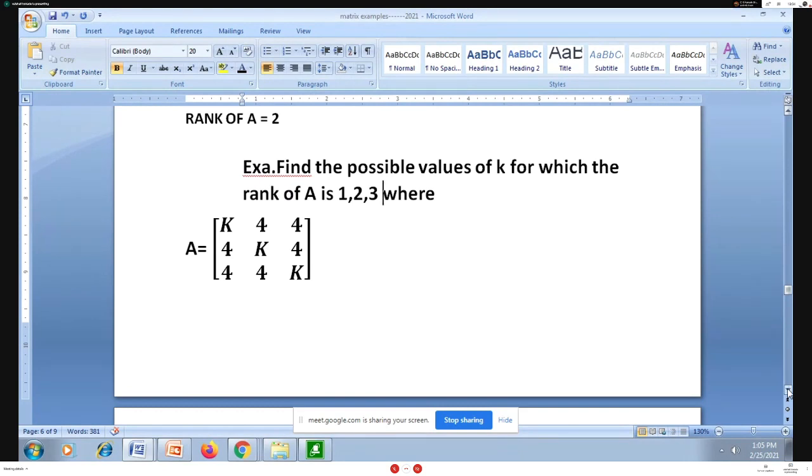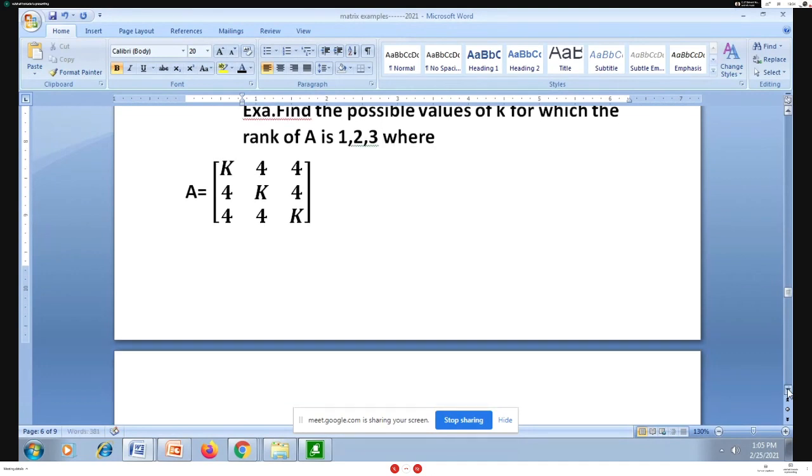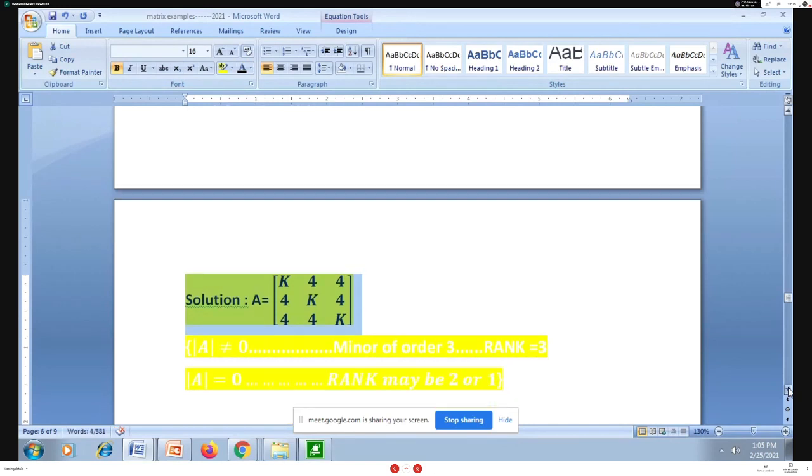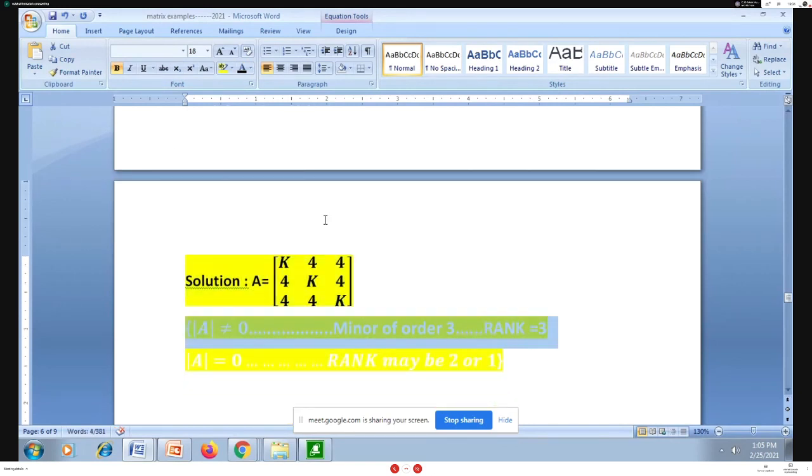For this matrix A, I'll consider the minor of order 3, which means the determinant of A. So I am going to search for the determinant of A, and if I have the determinant of A equal to 0, then what can I guess? Singular matrix. I'm sorry, I just went on like that.